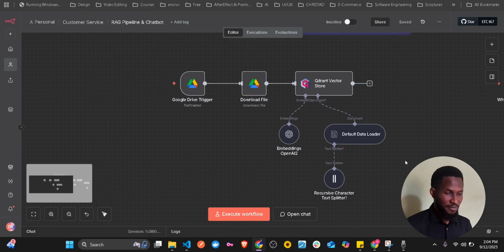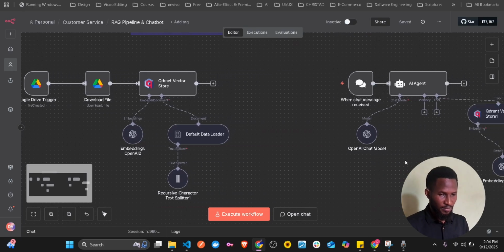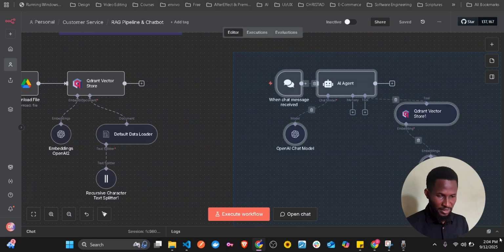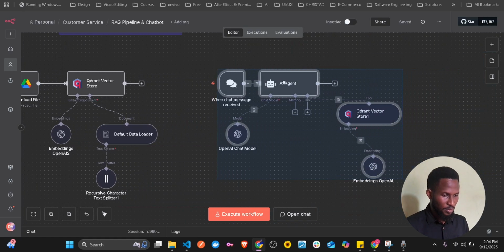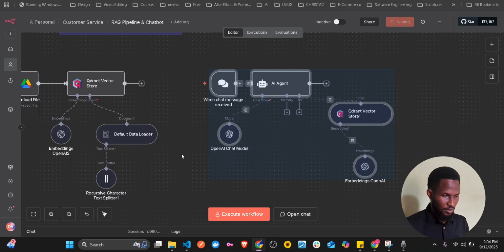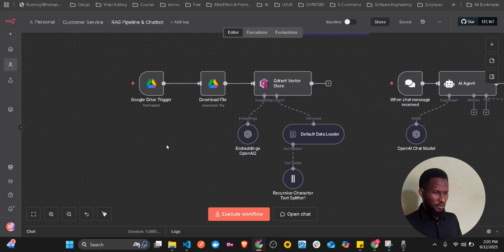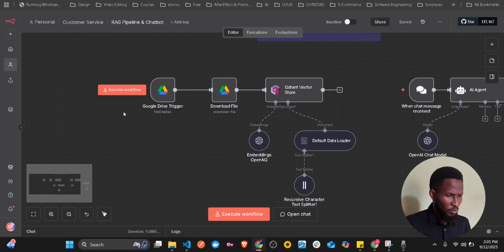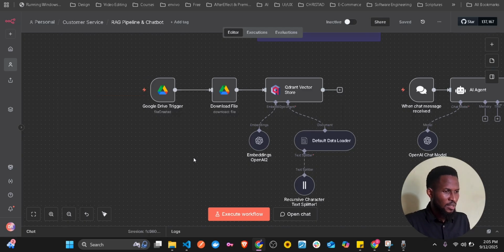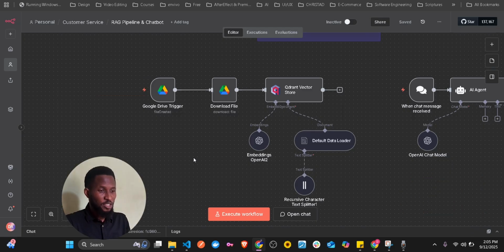So now we have these workflows. Don't worry, it's not a big deal. It should not scare you. So the first one here is actually the trigger. And what's a trigger? Because we need the company's knowledge base. That knowledge base means what we want the people to know about.